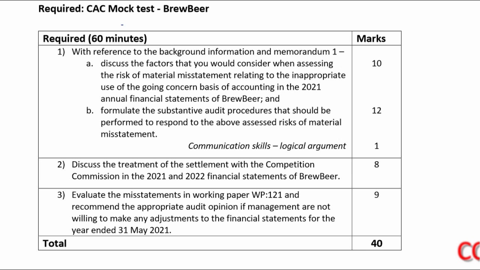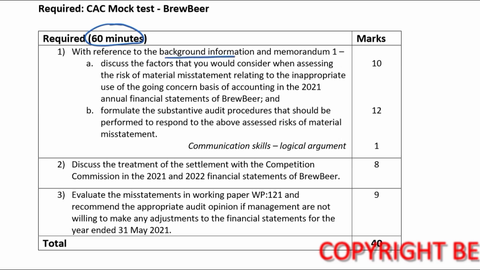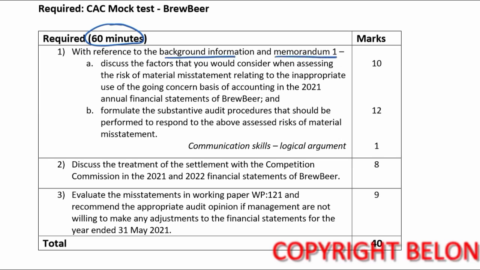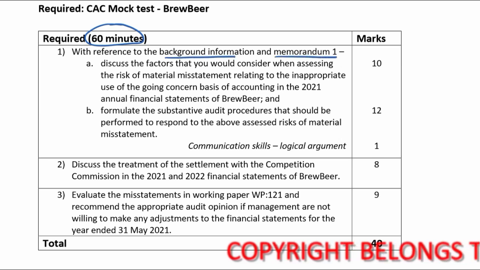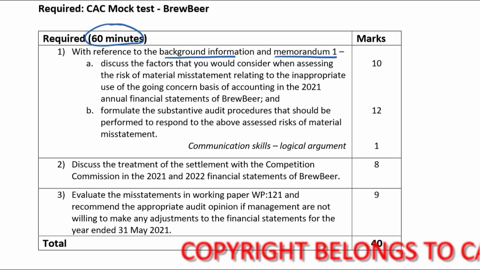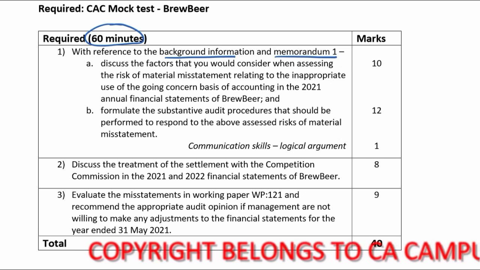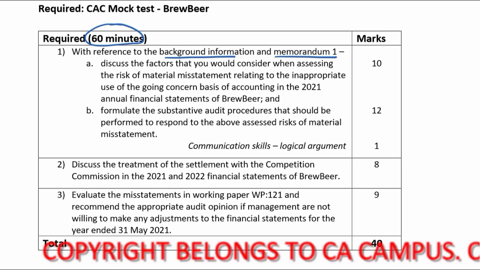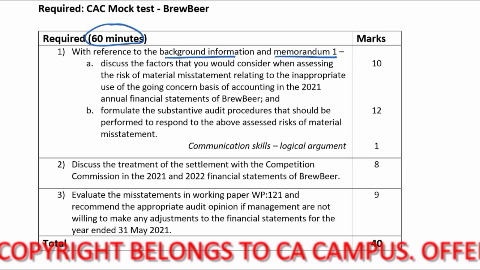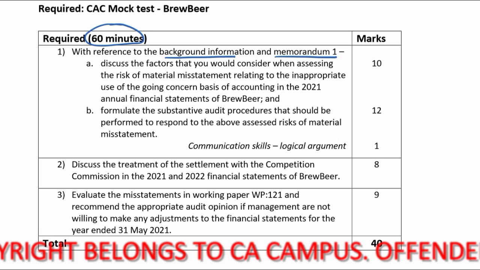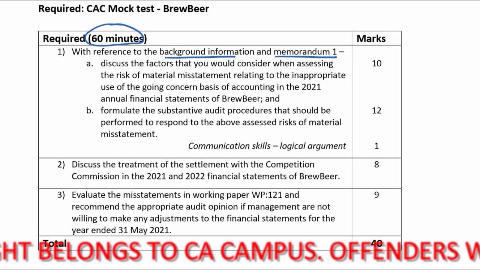You've got 60 minutes here with reference to the background information and memorandum 1. So I've got to go to the background information and memorandum 1. A, discuss the factors that you would consider when assessing the risk of material misstatement relating to the inappropriate use of the going concern basis of accounting in the 2021 annual financial statements of BrewBeer.